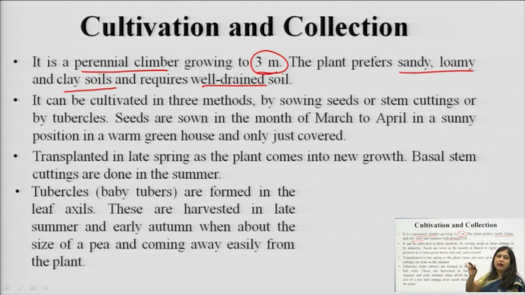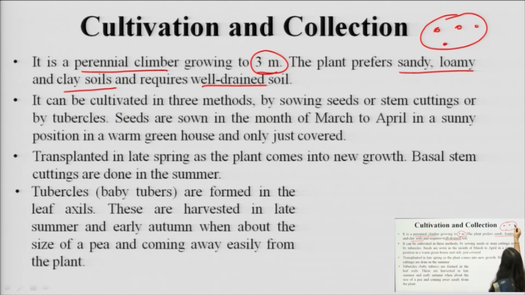It can be cultivated by 3 different methods, either by sowing the seeds, using stem cuttings, or by using the tubercles. In the ripened rhizomes, baby tubercles are developed, means baby rhizomes are generated. They are small, dot-type structures which are removed, and these tubercles can also be used for the propagation.